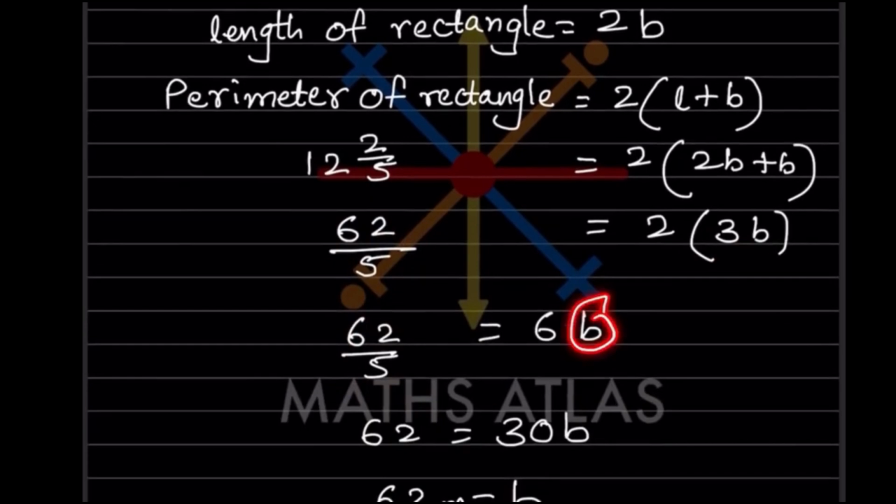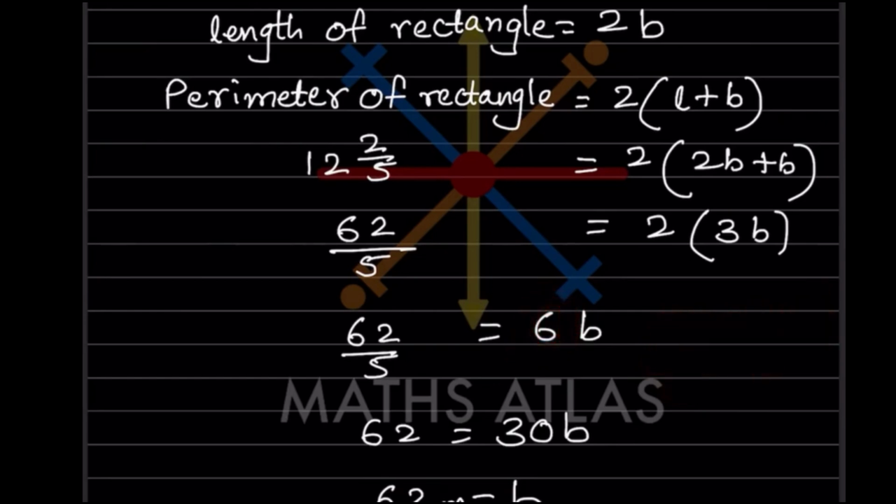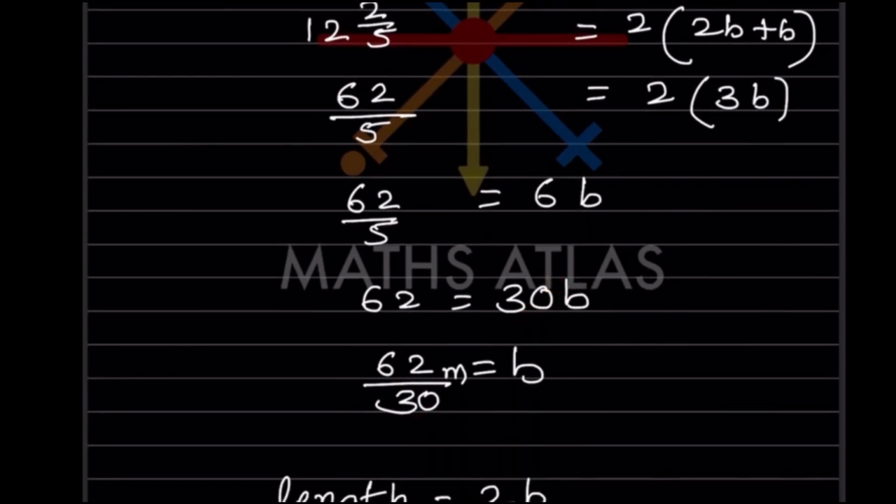So we want b, so 62 by 5, or we can do one thing, you can also bring this on this side, so this is going to be 30b. So now this 30 you can bring it over here, or here itself you can do 62 by 5 into 1 by 6 is equal to b. Anyways you can do it. So now this is b, so 30 will go in the denominator. So let us keep this as it is instead of simplifying it first.